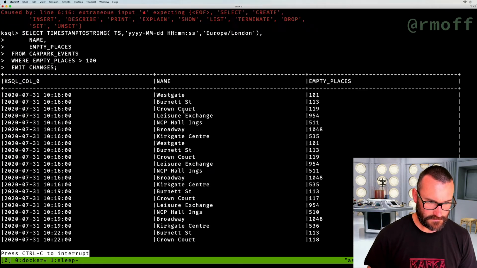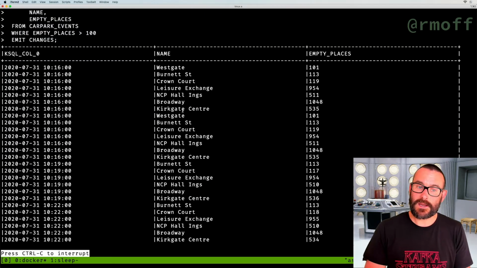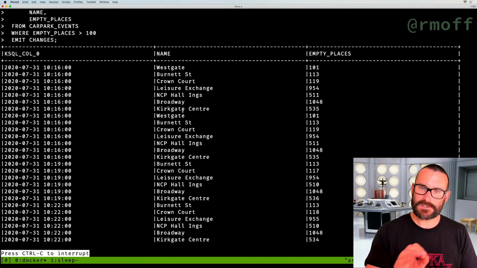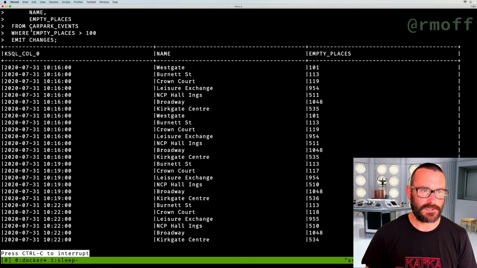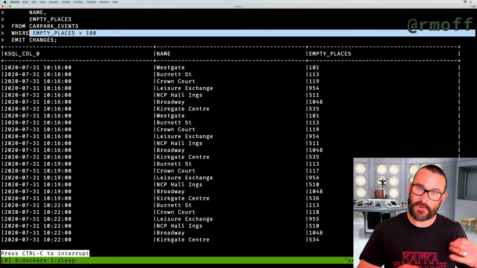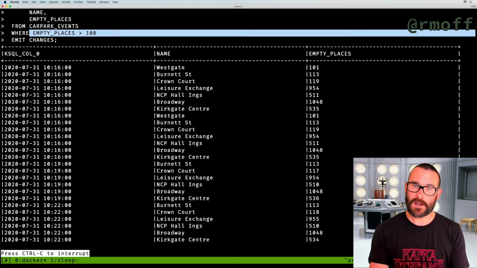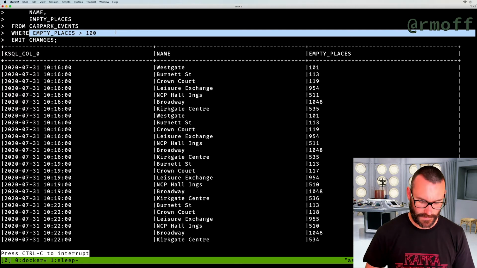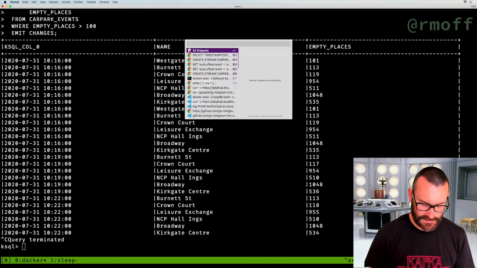There we go. So now we've got a query that's just going to tell us every time a new message arrives that matches the predicate that we specified. So the predicate up here, where empty places is more than 100, we're going to get a message pushed to the screen. And what we can do is run that from a client, and the client is going to receive a message every time a message meets that criteria. So we'd probably run it with the offset set to latest. Let me show you that.